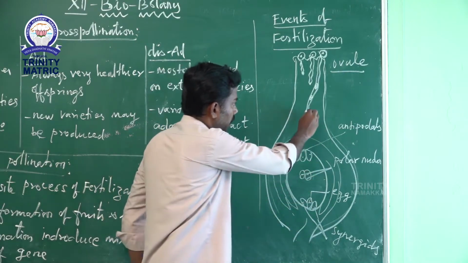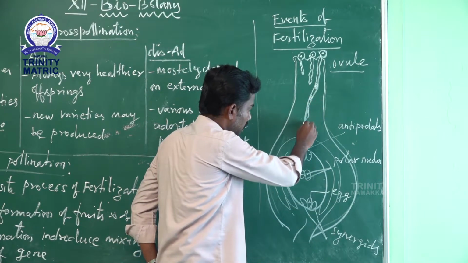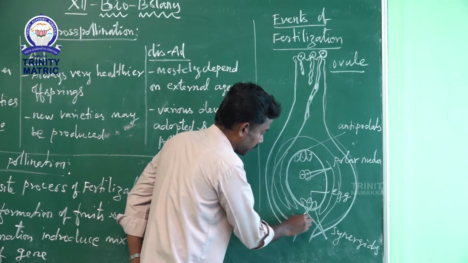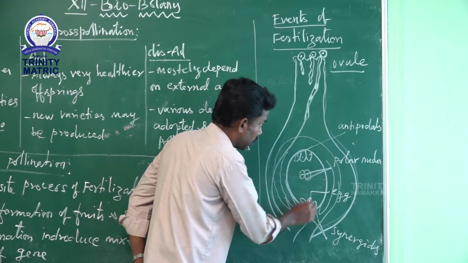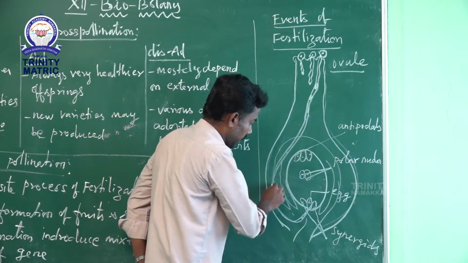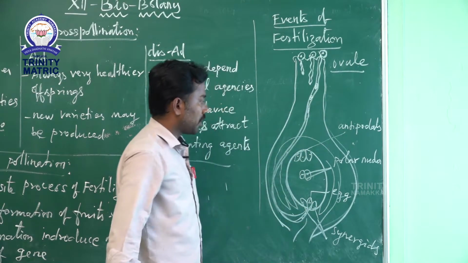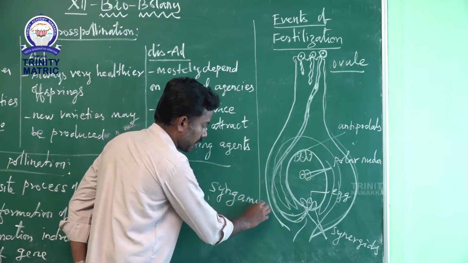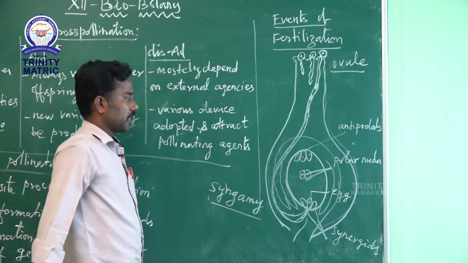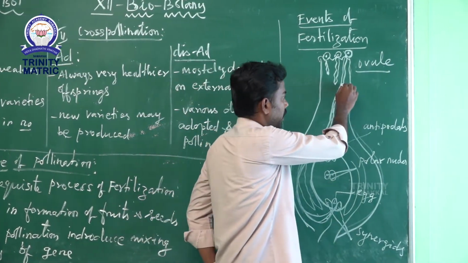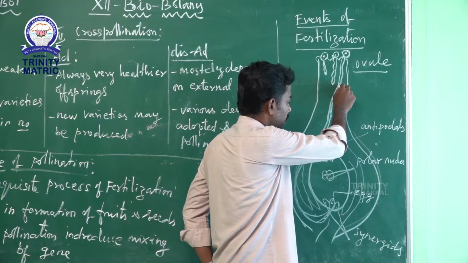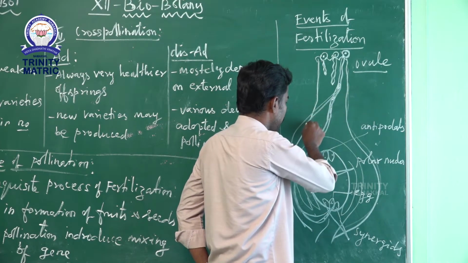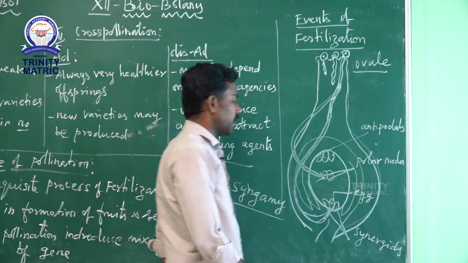See that? Then the first male sperm reaches the egg cell. This is the egg cell. The first male gamete fuses with the egg cell, and this is called fertilization, or syngamy. This is the first process. Then the second male gamete fuses with the secondary nucleus. This is the second time.